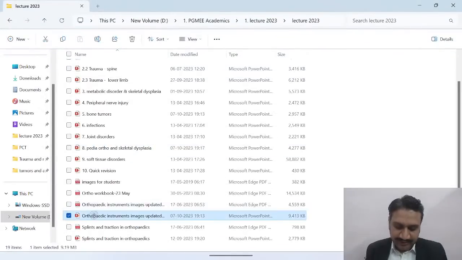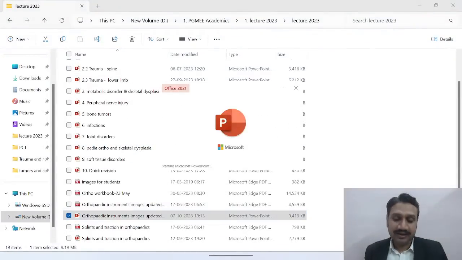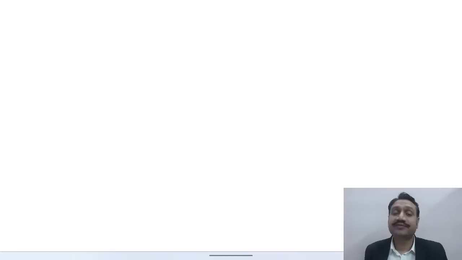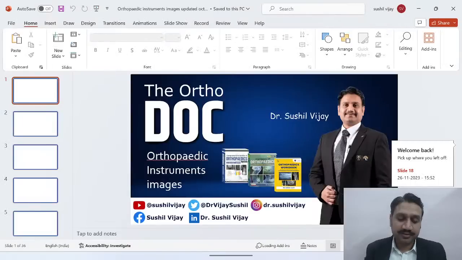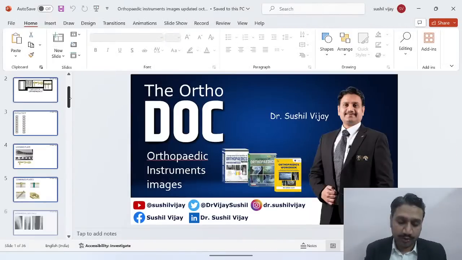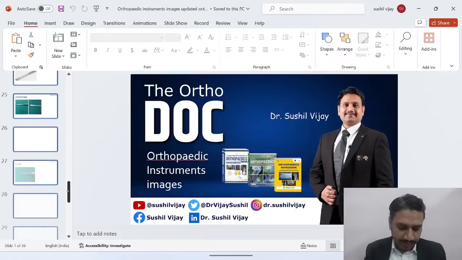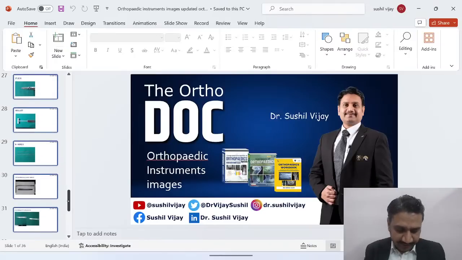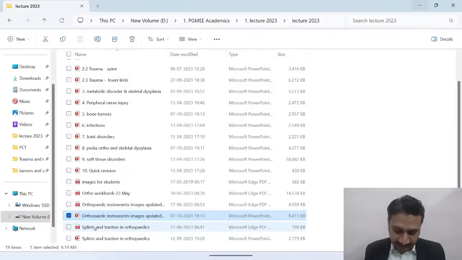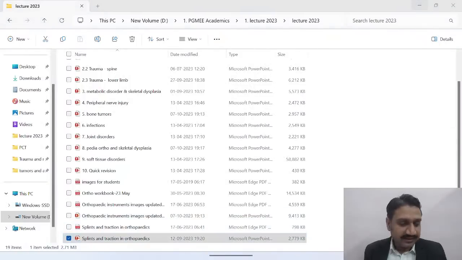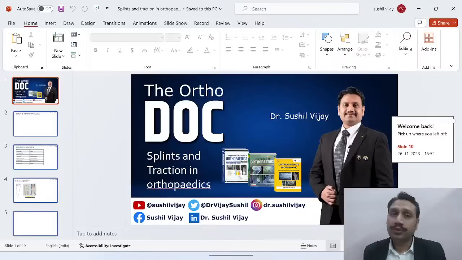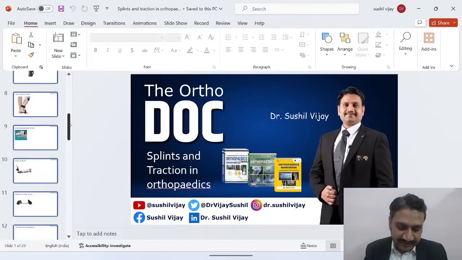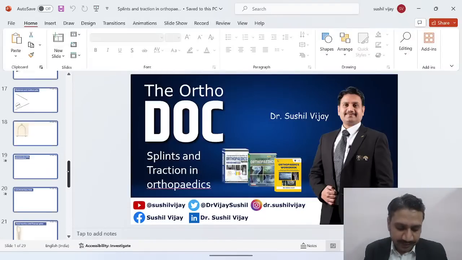So when you look at certain instruments and implants, let's see them as well. What is the basic difference if they ever ask you? See, skeletal traction means now you're putting a traction through the bone. So how do we put the traction through the bone? We have the Steinman pin. Okay, not this file, the other one I need to open. So splints and traction, guys, these are 2 files which are available on my Telegram group in the media section. You can just go there and download these 2 files as well. These are available in your eGurukul app as well, so you can open that as well.